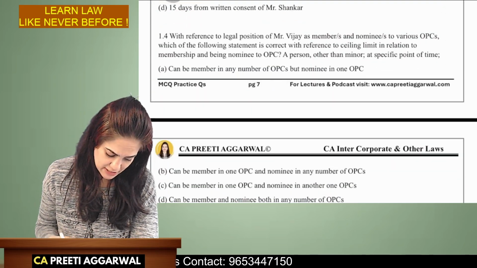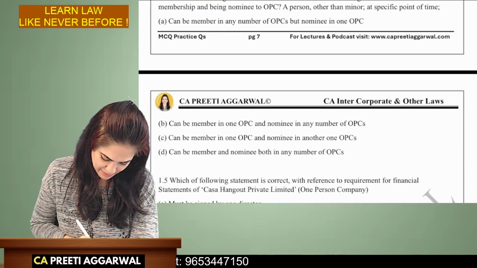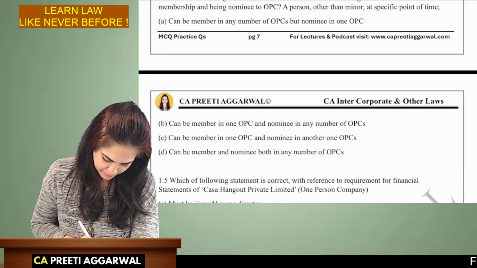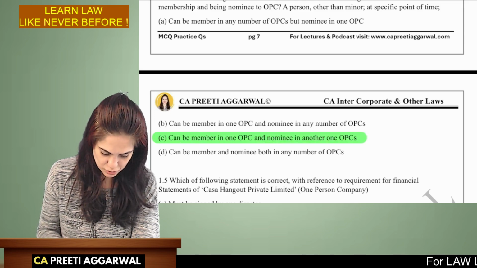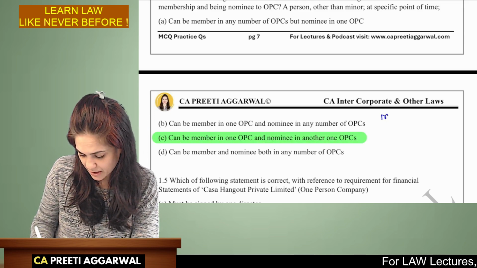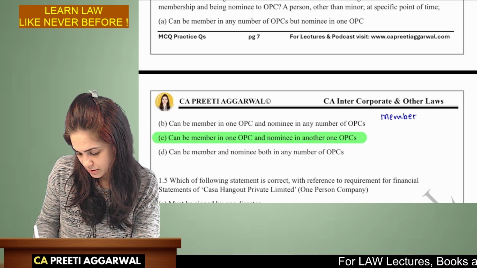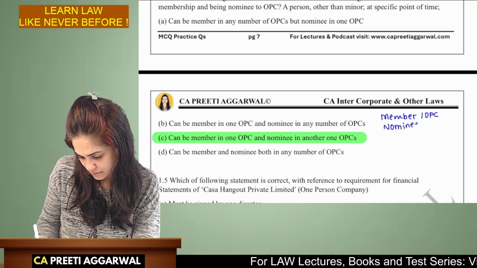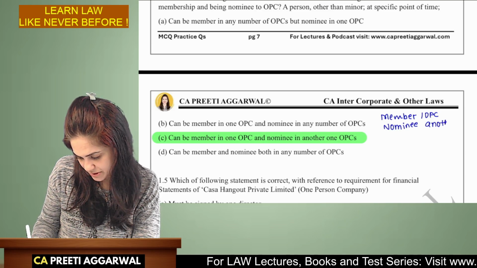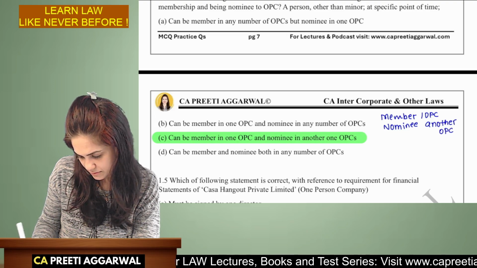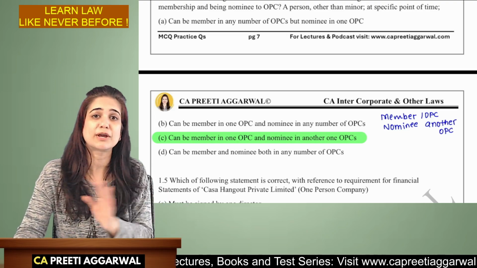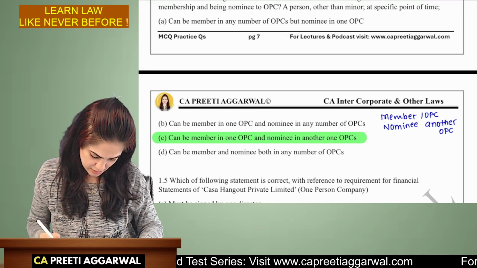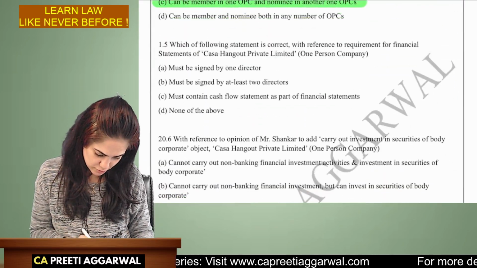With reference to the legal provisions, yes, you can be a member in one OPC and nominee in only another OPC. So you can at a time be member in one OPC, nominee in another OPC. So member in one, nominee in another. You cannot be a member in two OPCs, or nominee in two OPCs. Which of this is true?